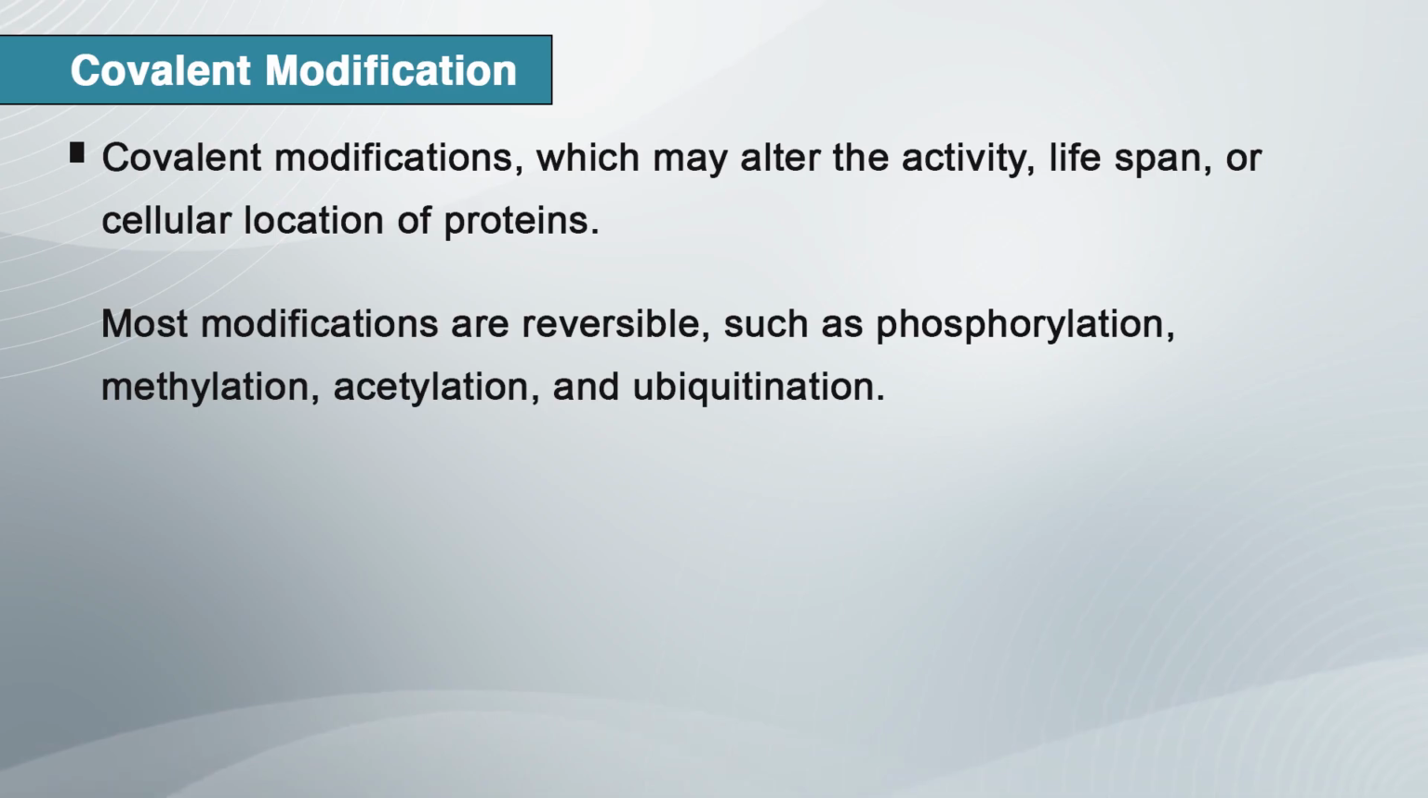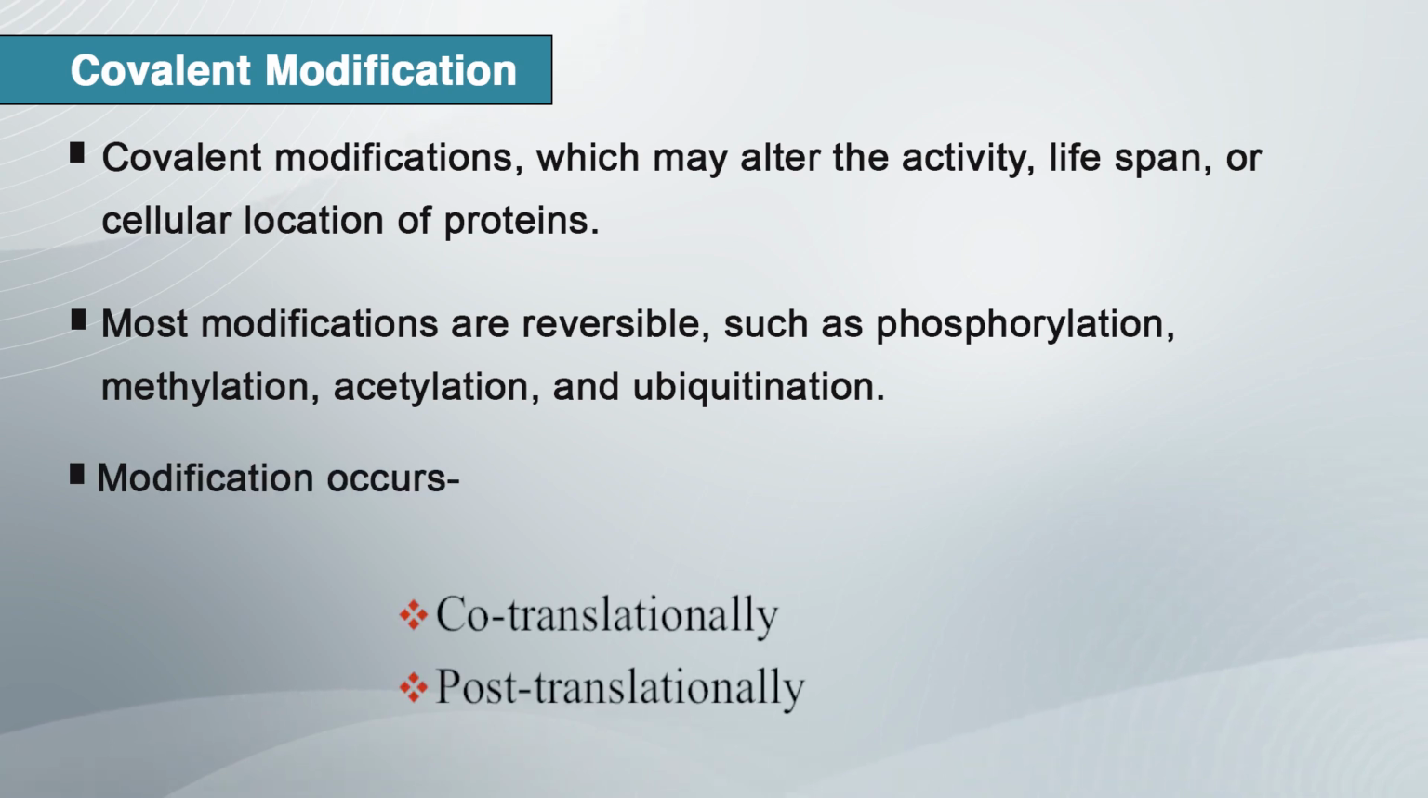Acetylation, glycosylation, hydroxylation, methylation, nucleotidylation, phosphorylation and ADP-ribosylation. These are the mechanisms of covalent modification. Covalent modification regulates the activity of enzymes and many other proteins. Most modifications are reversible, such as phosphorylation, methylation, acetylation and ubiquitination. Some modifications are not reversible, such as adding a lipid or sugar group.